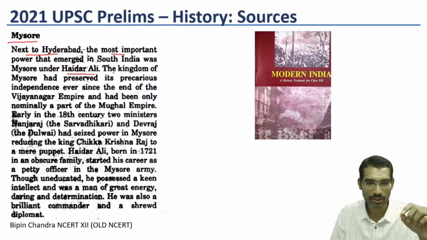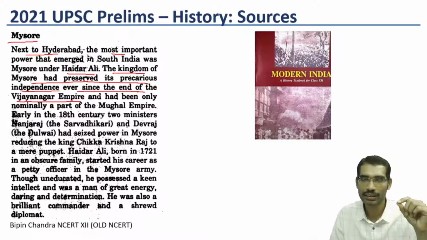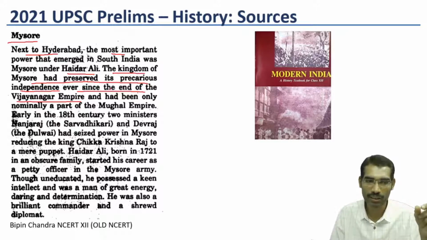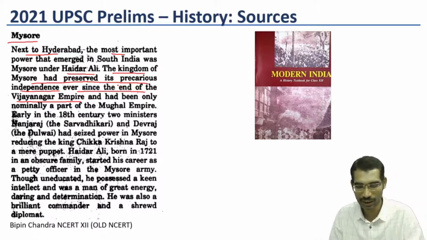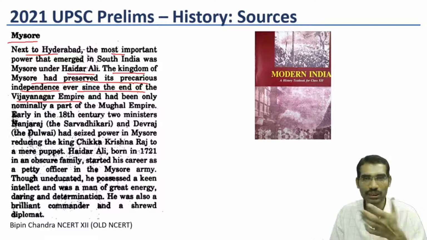This is about the kingdom of Mysore, which had preserved its precarious independence ever since the end of the Vijayanagara Empire. This statement is giving that during the Vijayanagara Empire it was part of it, and after the Vijayanagara Empire Mysore became independent. So this statement is giving that Mysore emerged out of the Vijayanagara Empire.